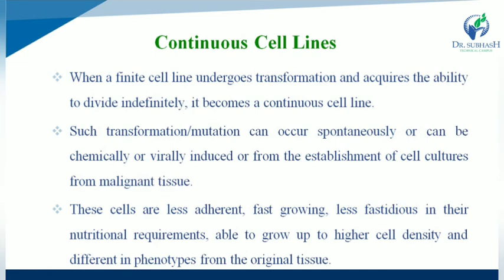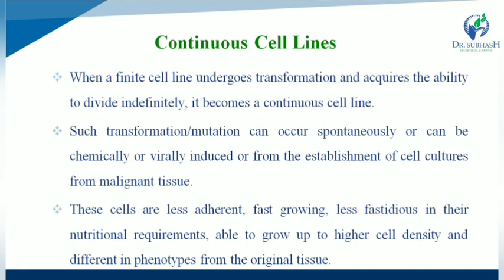Next one is continuous cell lines. When a finite cell line undergoes a transformation and acquires the ability to divide indefinitely, it becomes a continuous cell line.